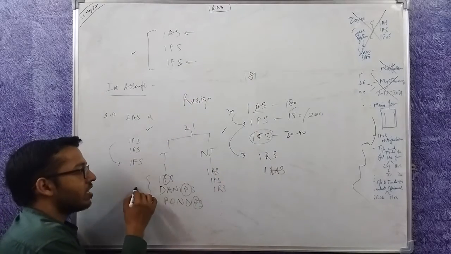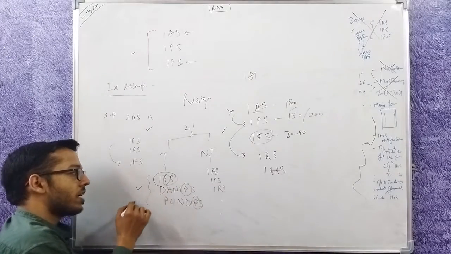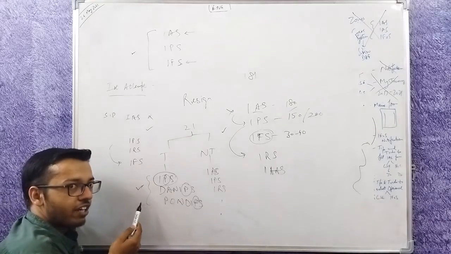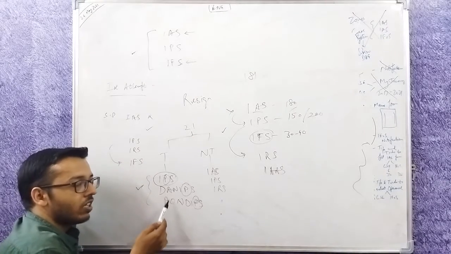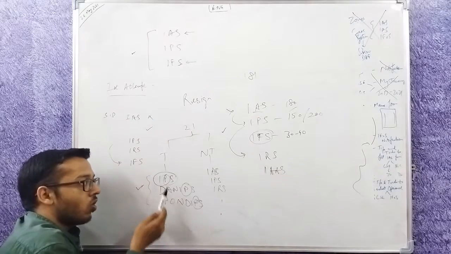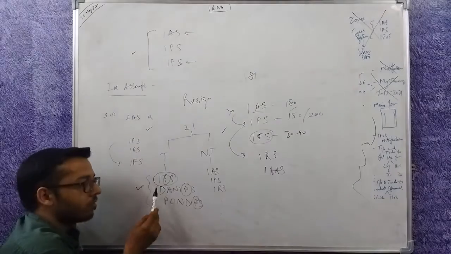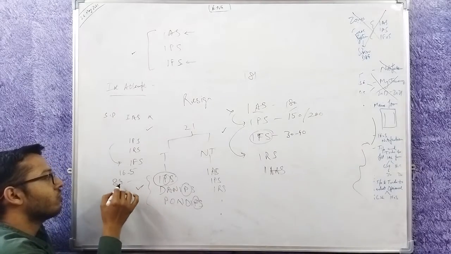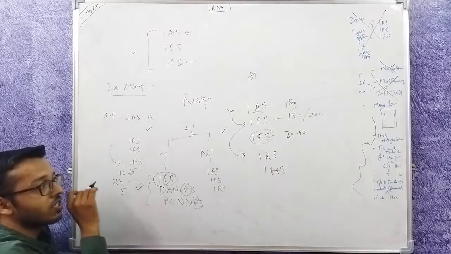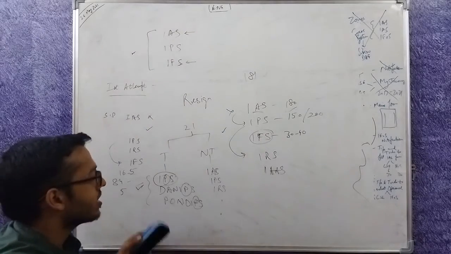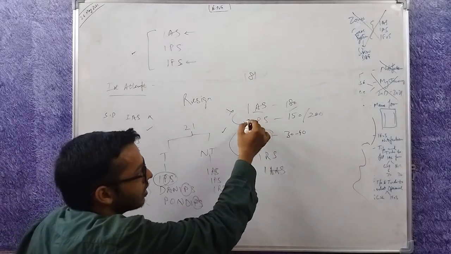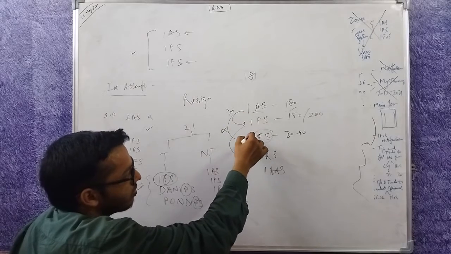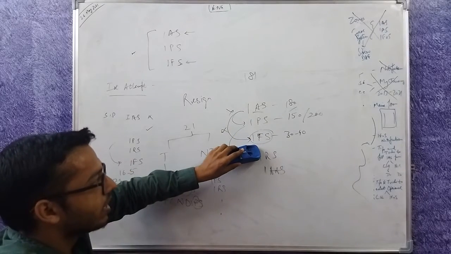But if that person doesn't fulfill the special criteria for IPS, let's say the person is colorblind, or has flat foot, or doesn't have the height, or doesn't have the chest, or doesn't have the chest expansion. Height required is 165 cm, chest is 84 cm, chest expansion is 5 cm. So if the person doesn't meet any of these, then that person won't get this and the counter will move here. That person will get IFS.